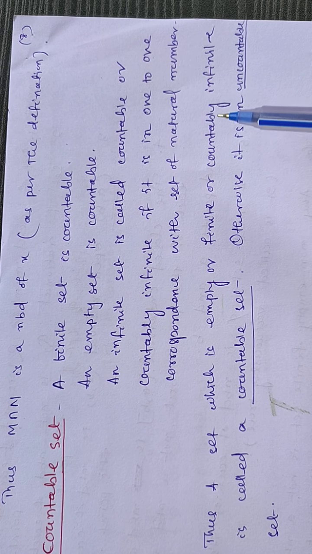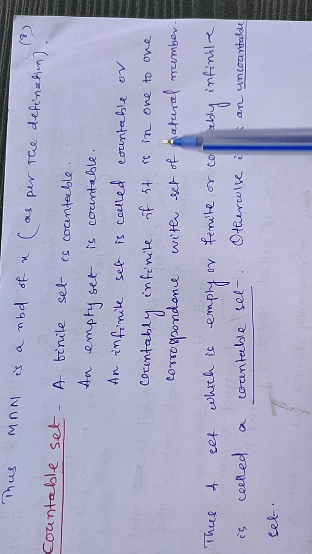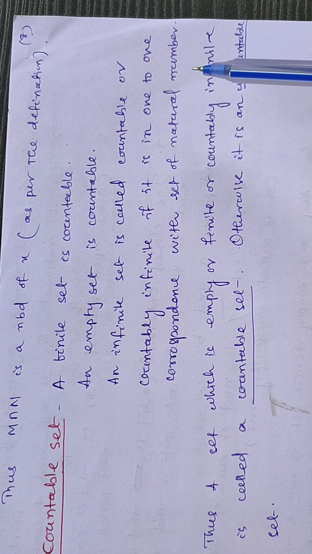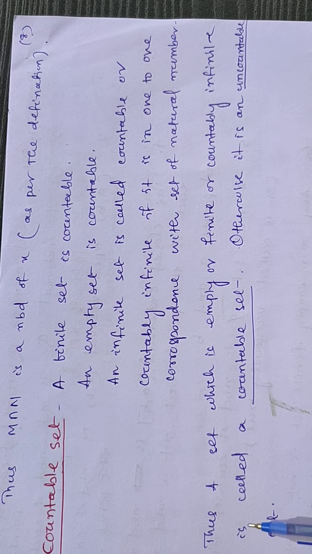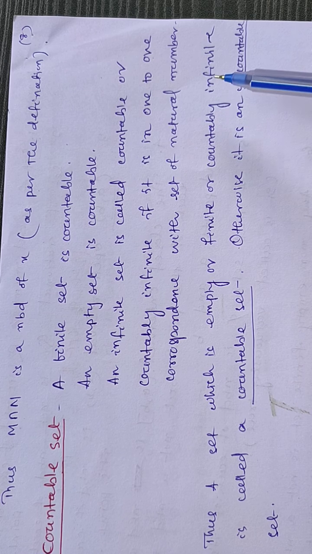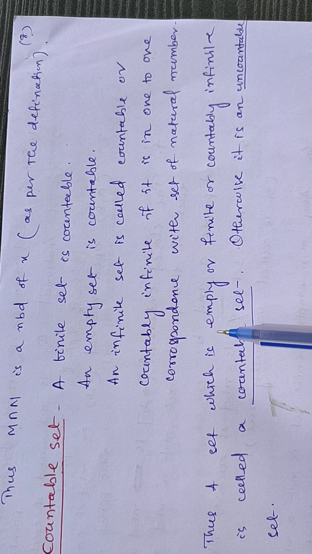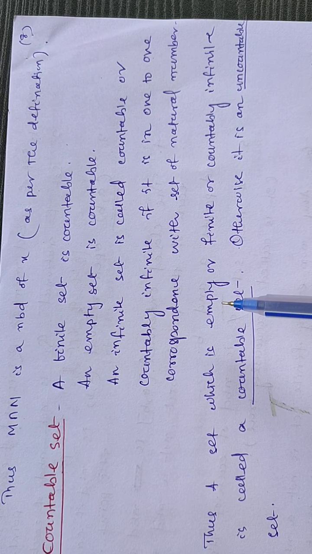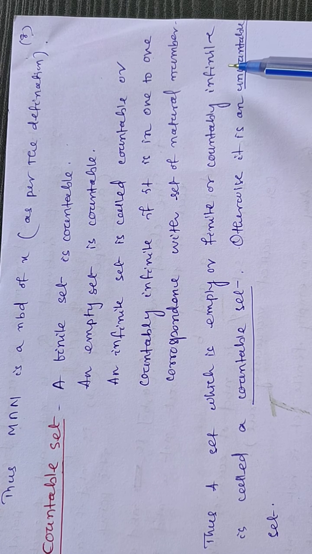Countably infinite means it has a one-to-one correspondence with the set of natural numbers. Then we say that it is a countable set. Otherwise it is an uncountable set. So this is the definition of a countable set.